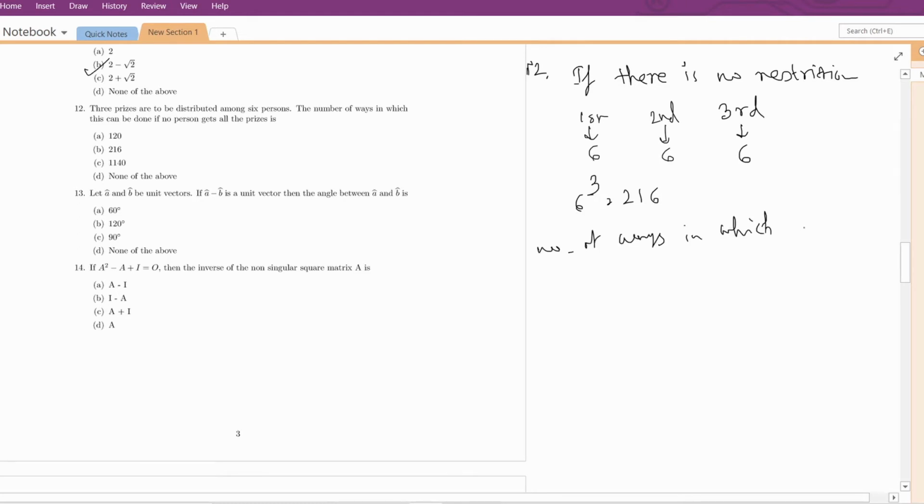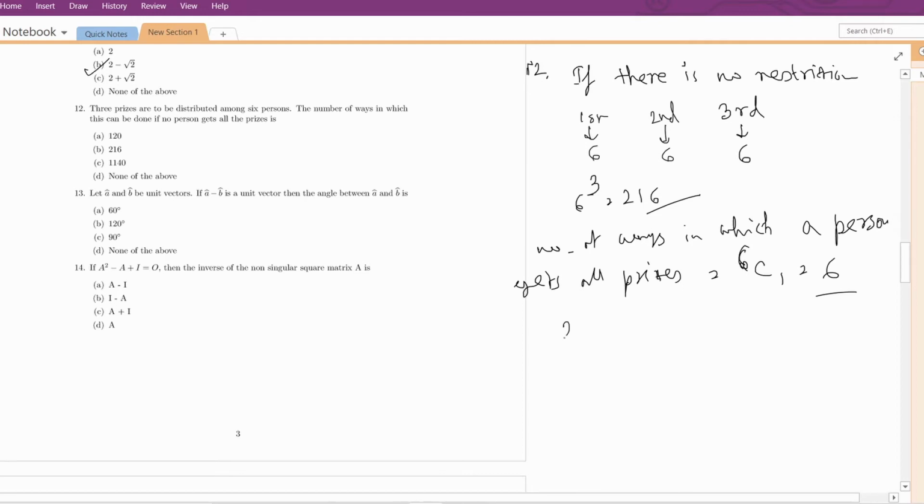Number of ways in which a person gets all the prizes. How can this be possible? If we choose one person from the 6, then it is 6. So the number of ways in which a person gets all prizes is 6. So the number of ways in which this can be done so that no person gets all the prizes: here we have the condition that there is no restriction, and here we have the condition where one person is getting all the prizes.